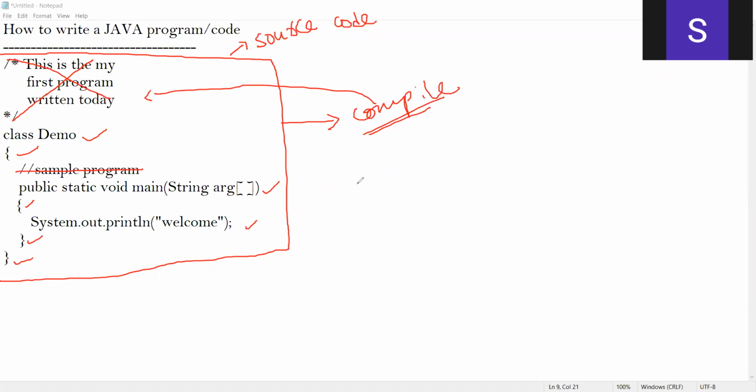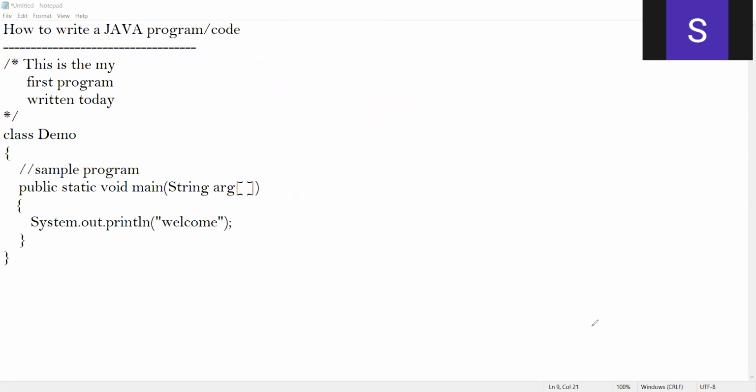See, writing comments is a very, very good practice. Why should we write comments? Because comments describe what a program does. I repeat, a comment describes what a program does.